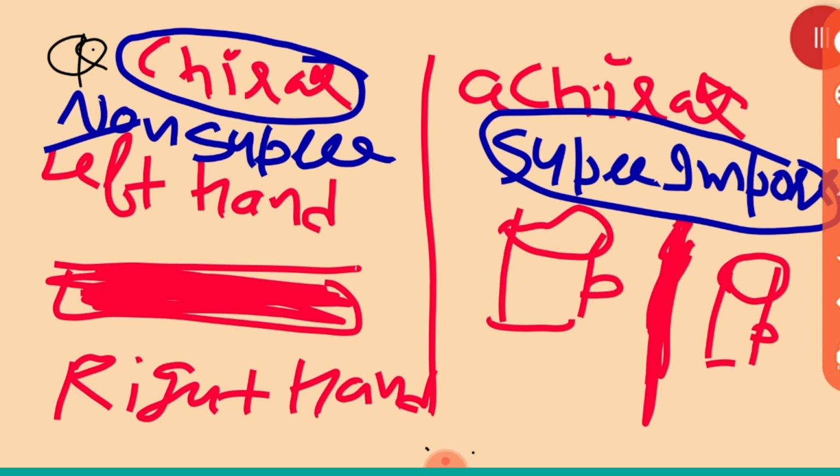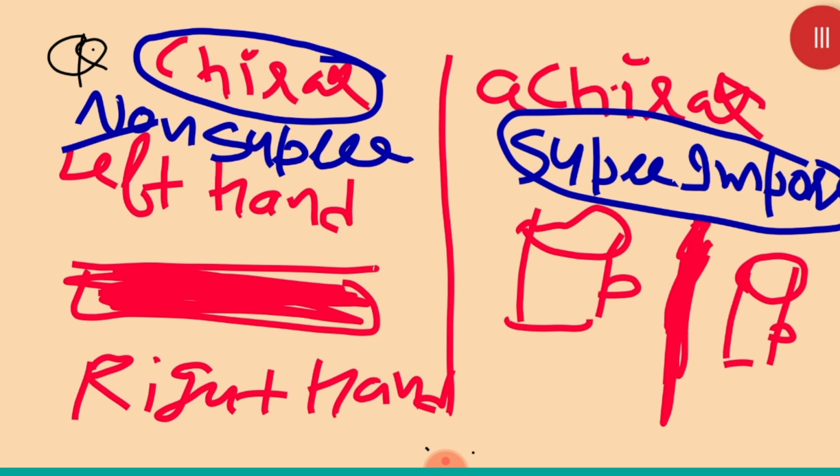Now what we can say, this is known as chirality. Once again I am repeating, the molecules which are not superimposable on their mirror images are called chiral molecules, and those which superimpose are called achiral molecules. Clear? Now one thing more I will tell you. We can explain it with an example also.